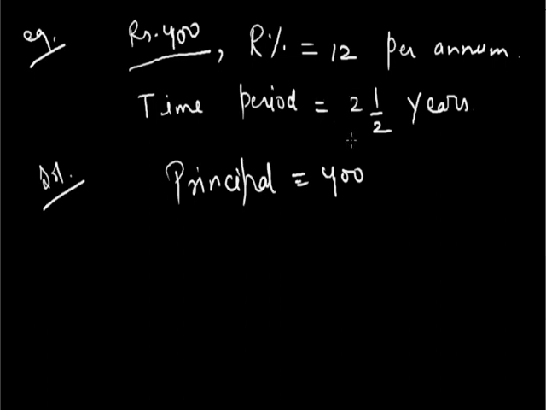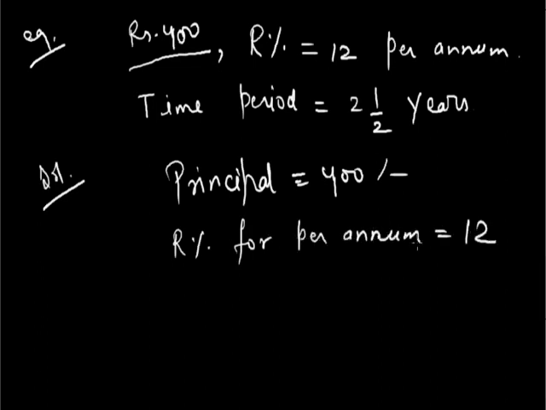So both are the same. So instead of going for a long method, we will directly use the formula of simple interest for calculating SI. Principal is given here as rupees 400, rate of interest in percentage per annum is given as 12, and time period is given as 2.5 years.